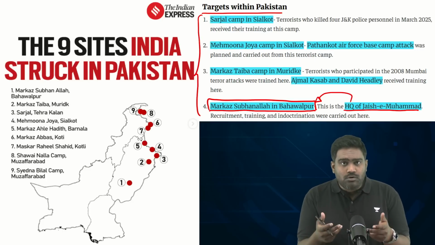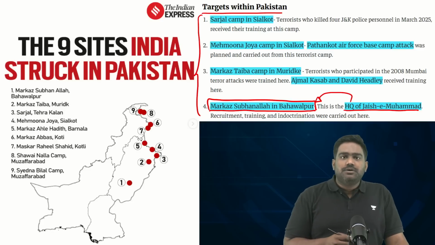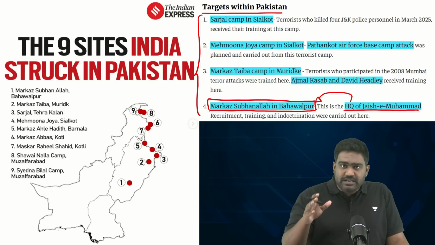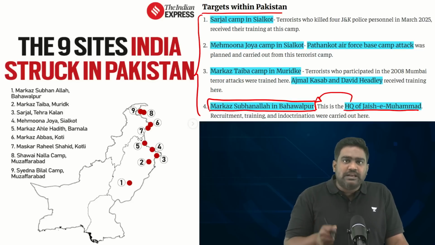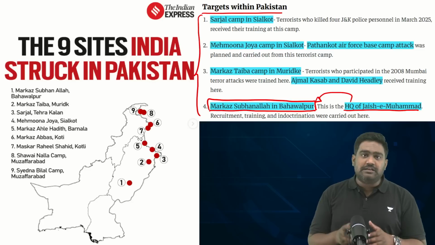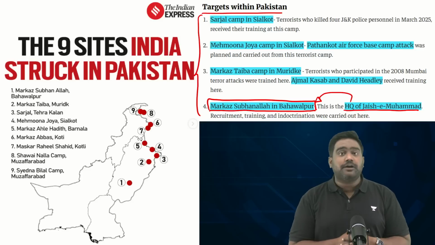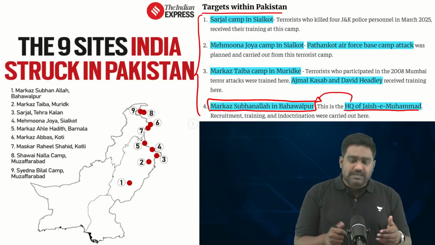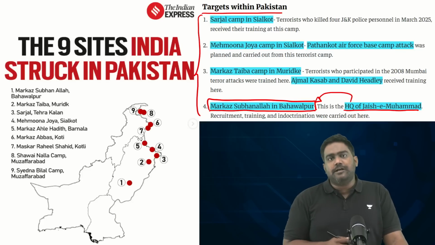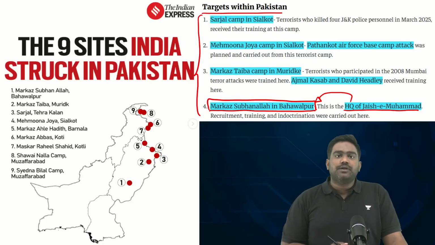For those of you who don't know, Masood Azhar was a Pakistani backed terrorist who was arrested at one point in the 1990s by Indian forces and was in an Indian jail. But India was forced to release him from custody during the hijacking of IC 814 in 1999 in exchange for the lives of hostages during the Kandahar hijacking. So, after his release from Indian custody, Masood Azhar founded Jaish-e-Mohammed, which has carried out deadly attacks against India, including the Parliament attacks, the Uri attacks, and the Pulwama attacks.